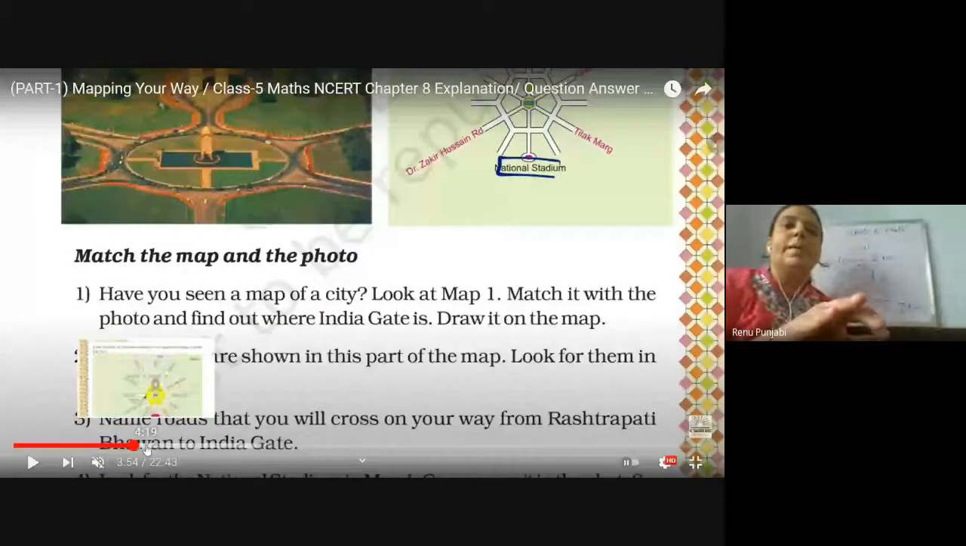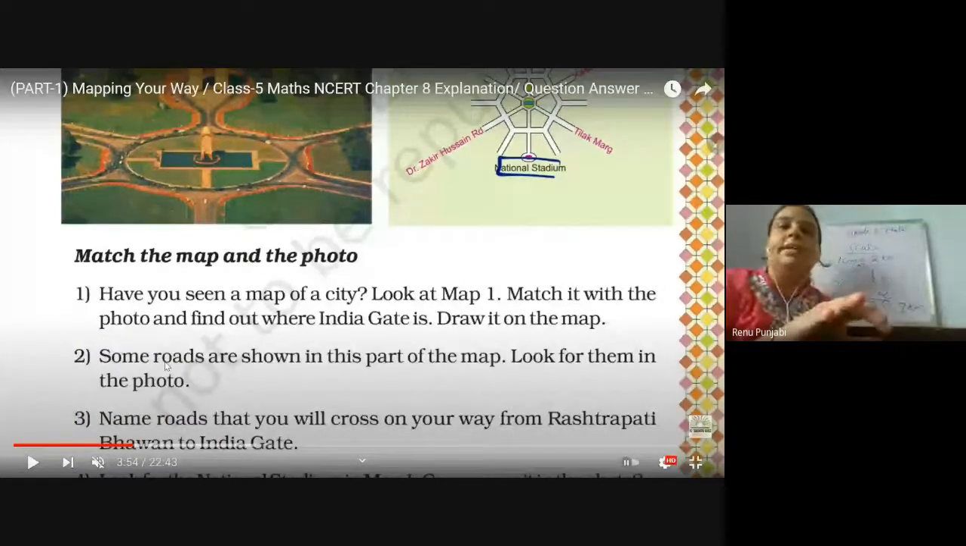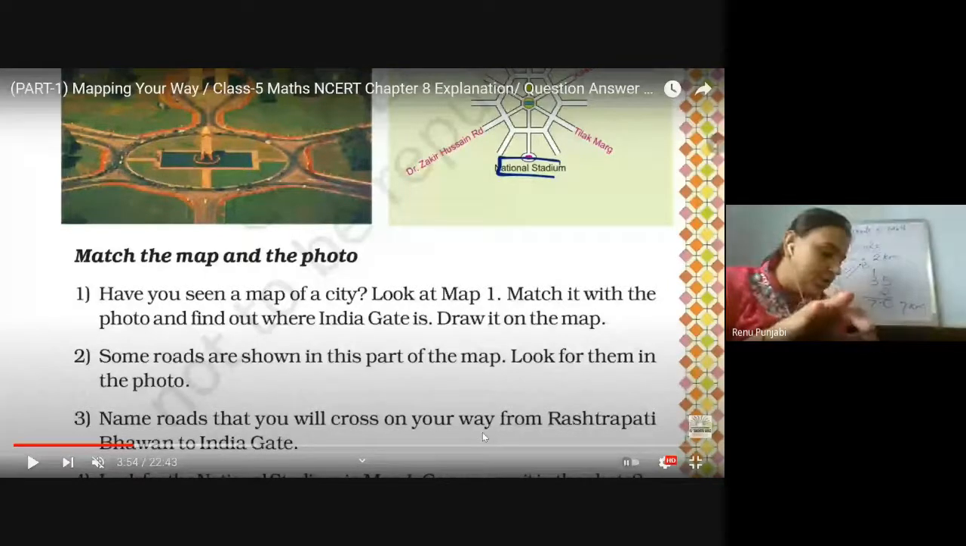Have you seen a map of a city? Look at map one, match it with the photo and find out where the India Gate is. So we know that the India Gate is there. Some roads are shown in this part of the map. Look for them in this photo. So we have seen different roads also. Name the roads that you will cross on your way to Rashtrapati Bhavan. You will cross the Vijay Chowk, Rafi Marg, and Janpath Marg. All these roads you will cross.